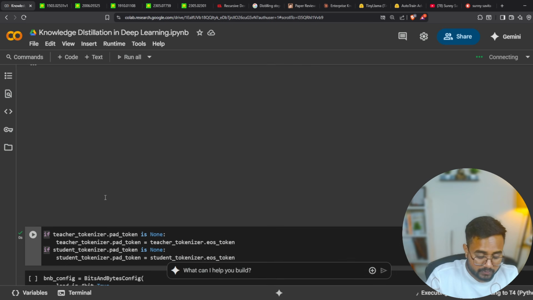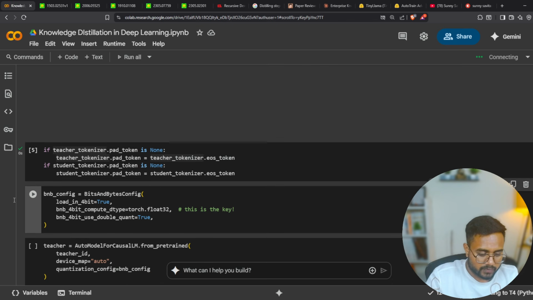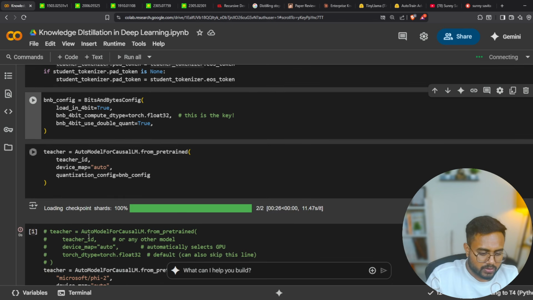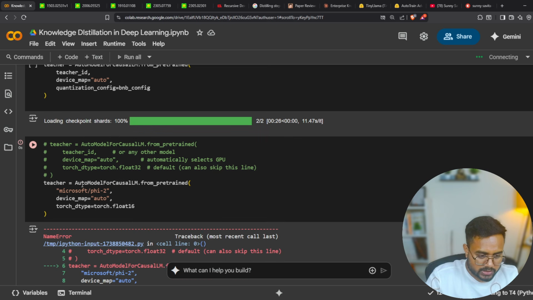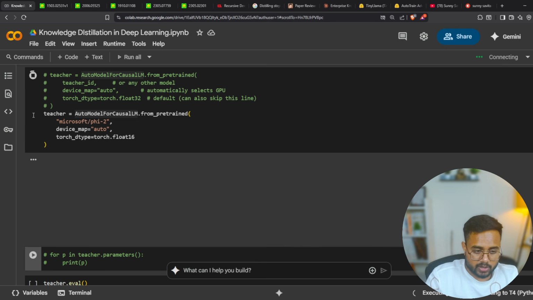The tokenizer is also perfect. Here is the pad token, this is also perfect. Bits and bytes and all, we are not doing. So now let me execute it. I think this time I will be able to execute it. Yes, so my model is getting loaded.